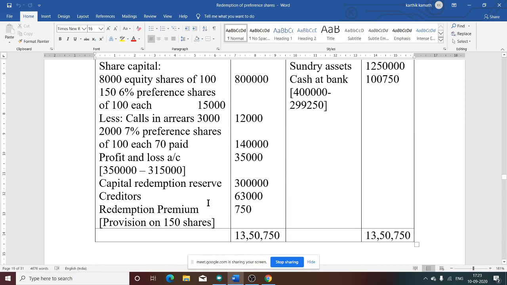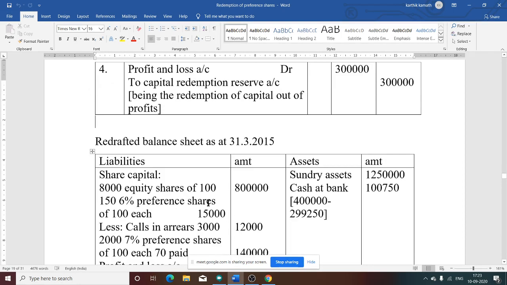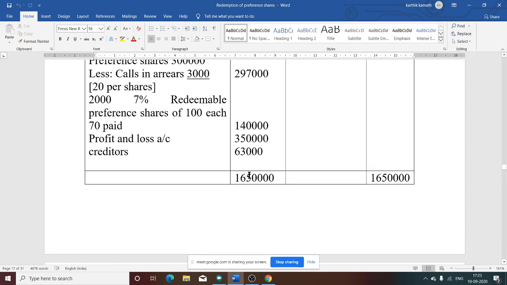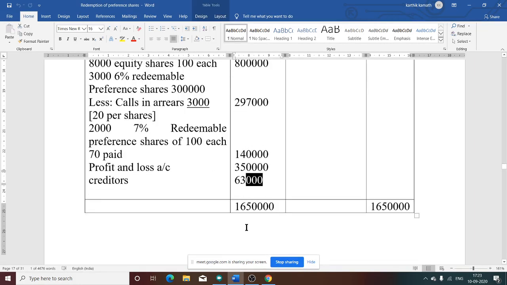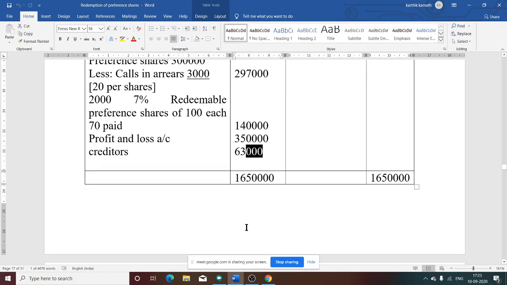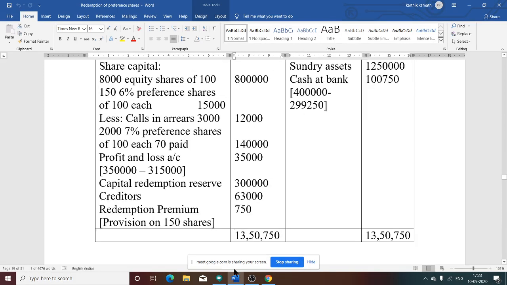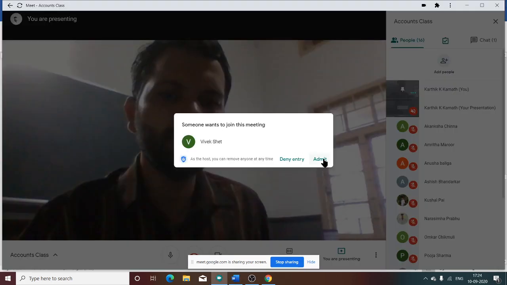Then creditors. What about creditors? Creditors are given in the question itself, that is 63,000. So on the liability side, creditors 63,000. Then what about redemption premium? Can you tell me about redemption premium? How to calculate redemption premium?